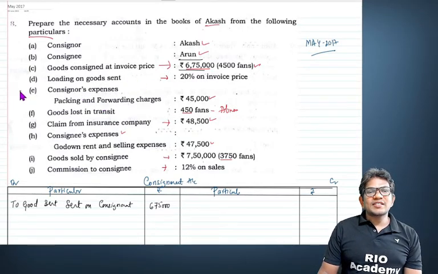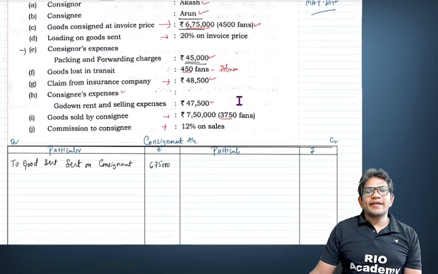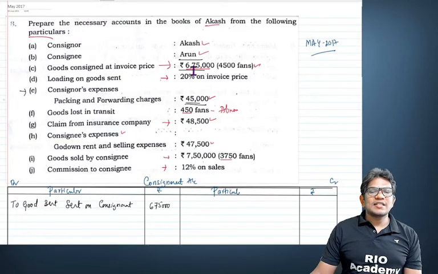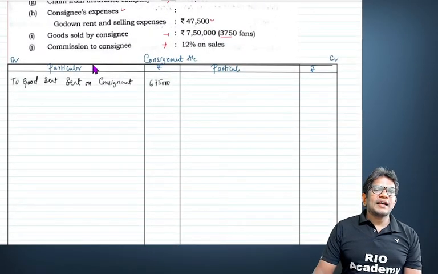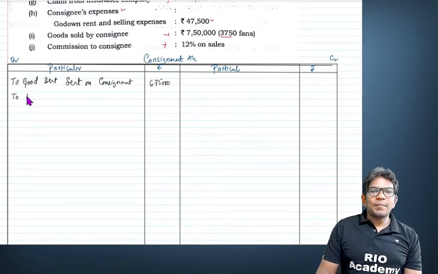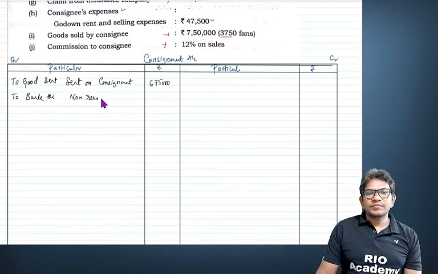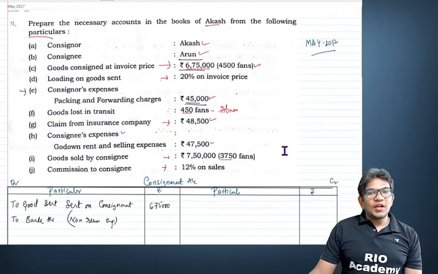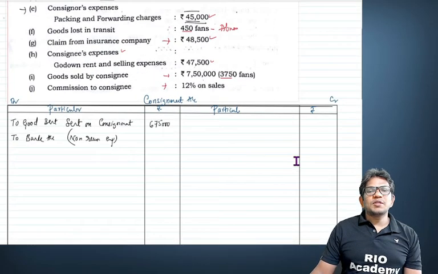So consigner's expenses, how much? 45,000 is the consigner's expenses. Who is the consigner? Akash is the consigner. Whenever you are preparing the consignment account, the consigner's expenses should be credited to cash or bank account. I'll write it here, bank account. You can say it is non-recurring expenses, 45,000.